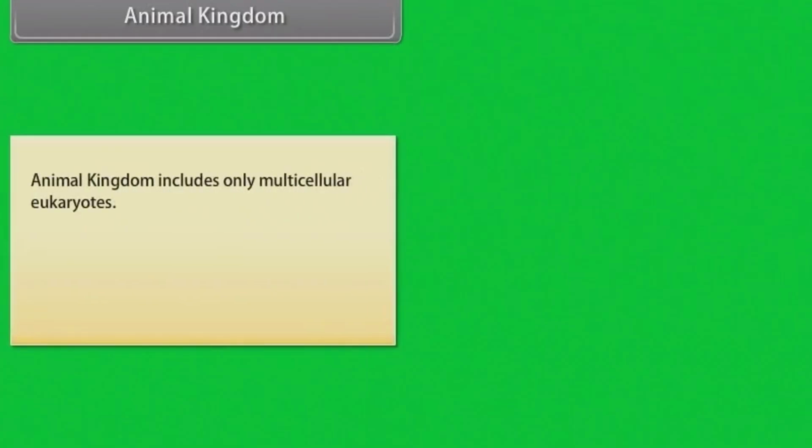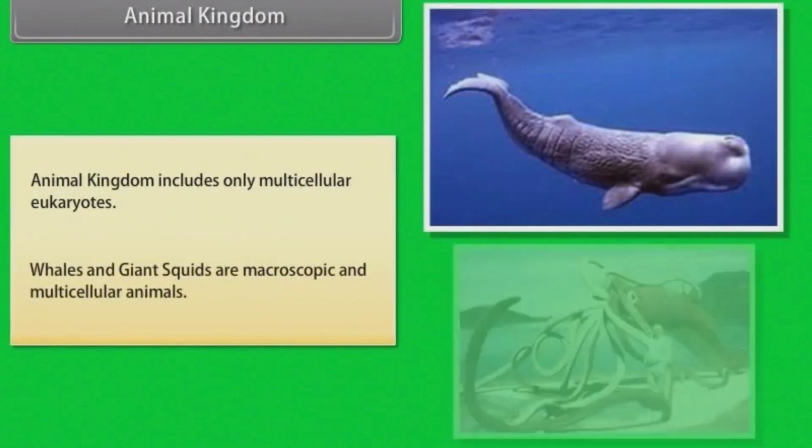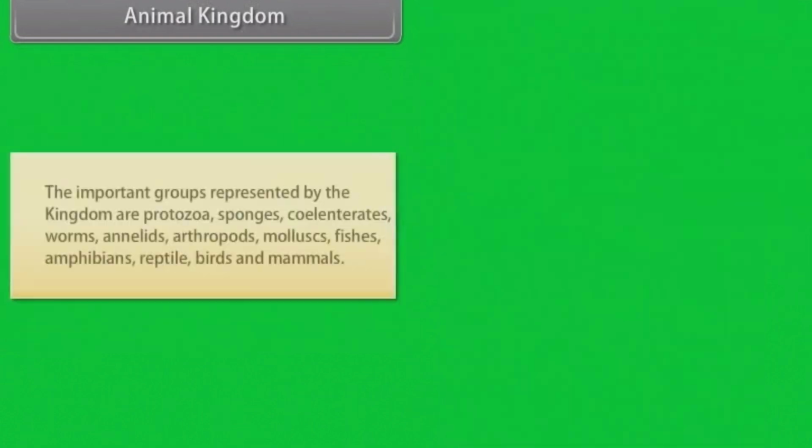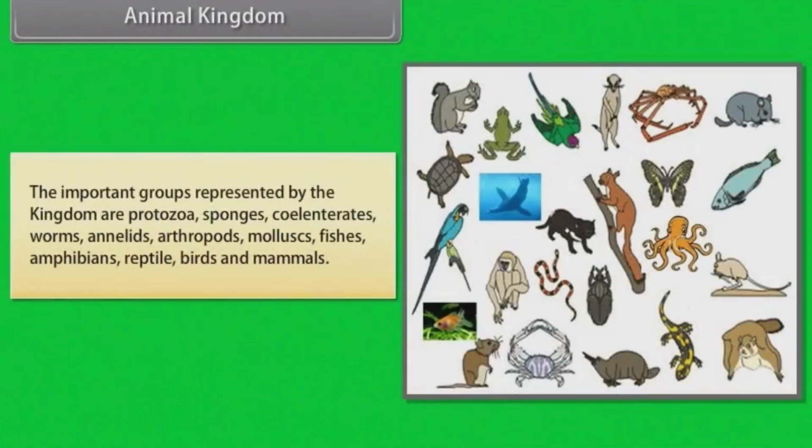Animal kingdom includes only multicellular eukaryotes. Whales and giant squids are macroscopic and multicellular animals. The important groups represented by the kingdom are protozoa, sponges, coelenterates, worms, annelids, arthropods, mollusks, fishes, amphibians, reptiles, birds and mammals.